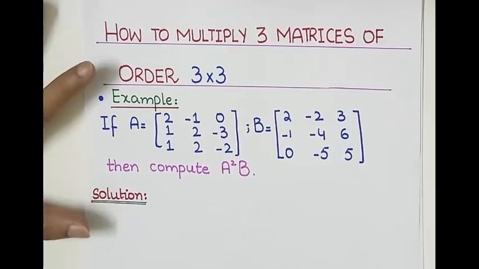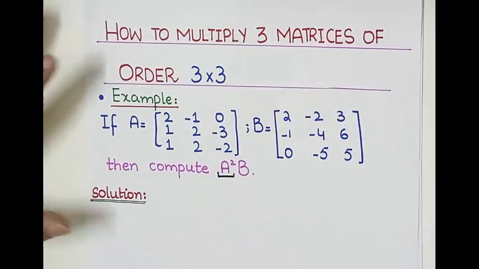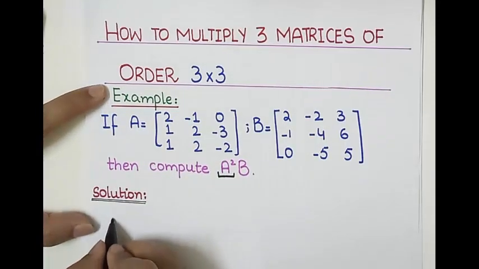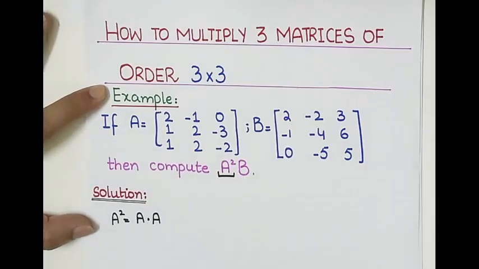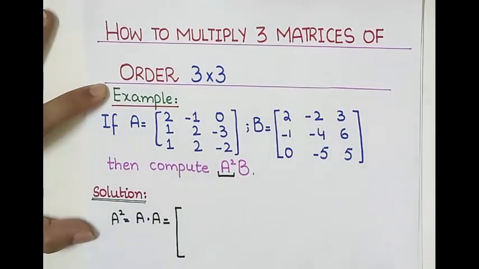So first what we are going to do is we will solve this part, which is A square. A square means A multiplication with A, right? So we will write the matrix A two times.